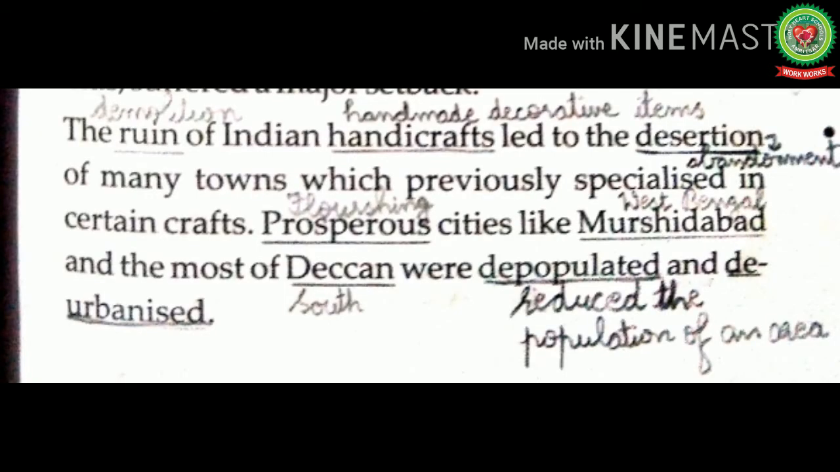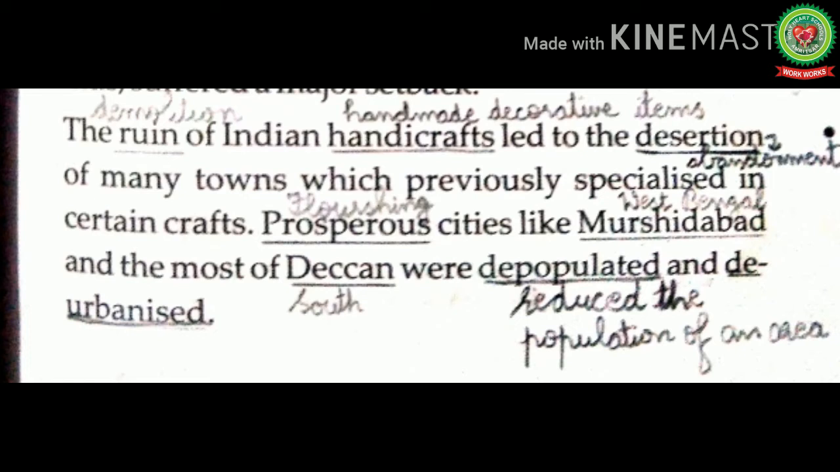The ruin of Indian handicrafts led to the desertion of many towns which previously specialized in certain crafts. Desertion means abandonment. Prosperous cities like Murshidabad and most of the Deccan were depopulated and deurbanized. Prosperous means flourishing and Deccan means south.